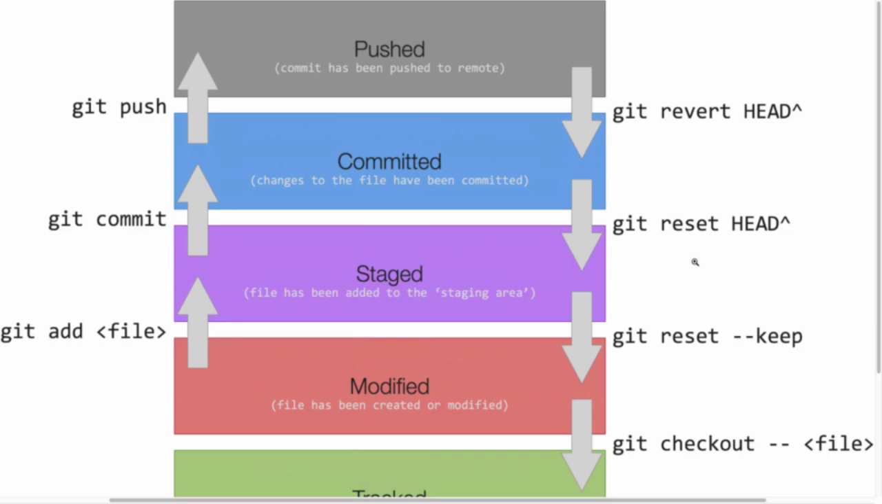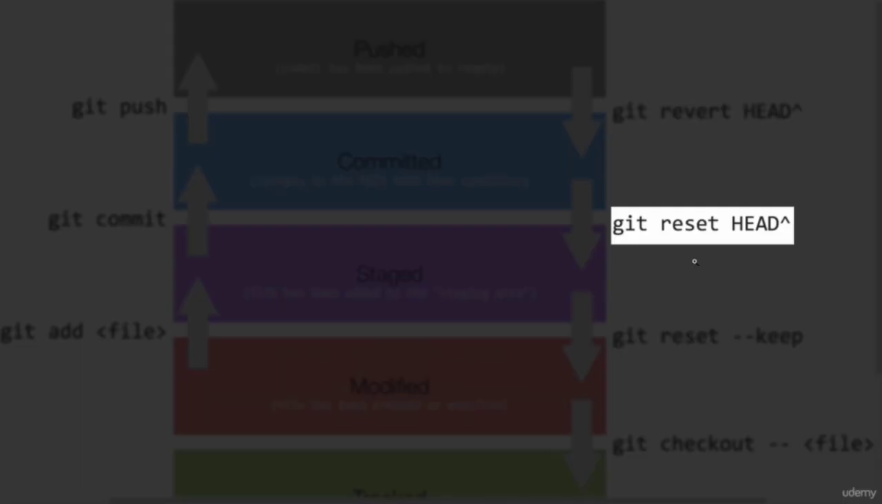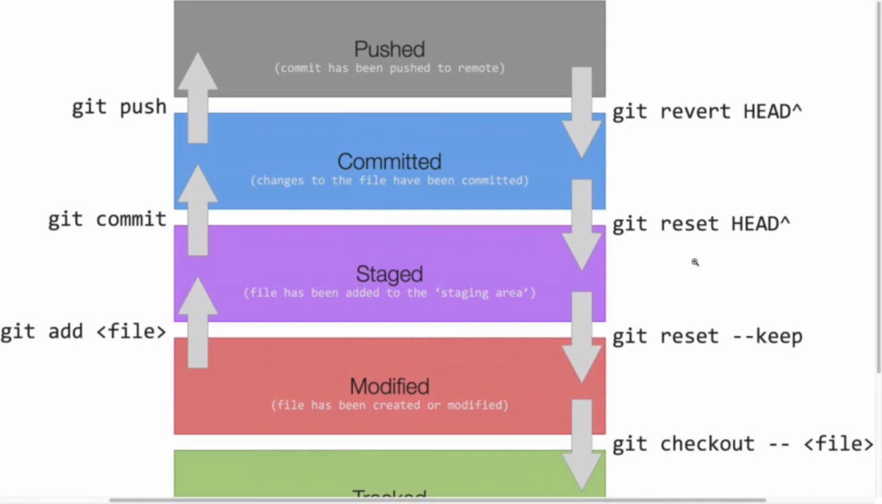This is unlike the next step down, which is git reset HEAD^. When you have a commit that you have not pushed, you can choose to delete that commit entirely and pretend that it never happened. That is what git reset HEAD does. It simply gets the latest commit that you've done and undoes it, deletes it, and puts the files back into your staging area as if they had never been committed before.